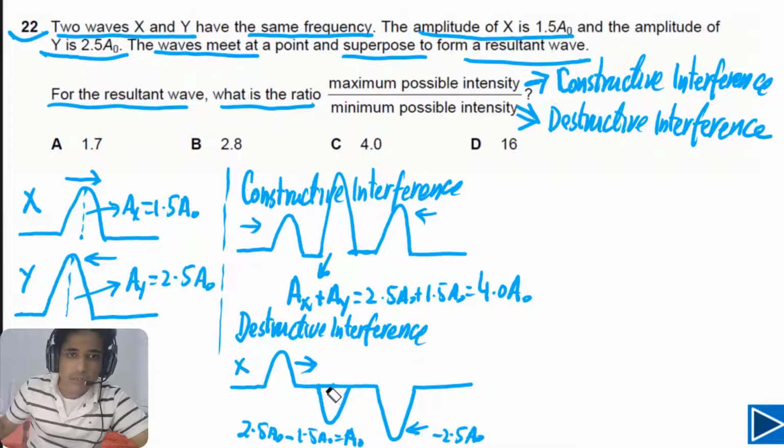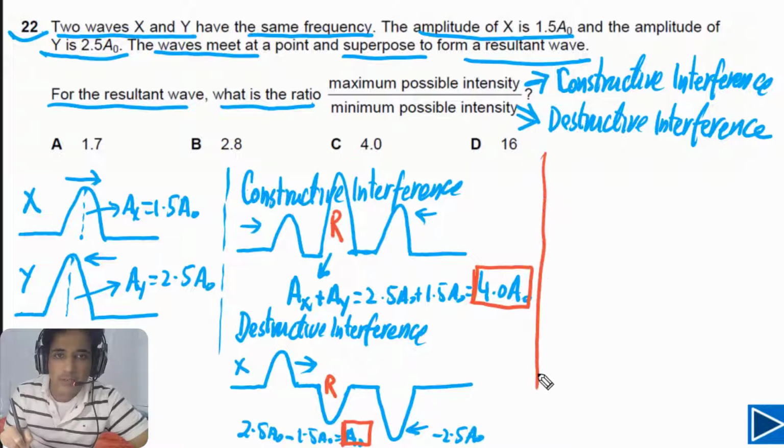We can clean it a little bit and redraw. So this one is the resultant. Let me use a different color and write here. This is our resultant wave and this is also resultant wave. This is the amplitude of the resultant wave and this is also the amplitude of the resultant wave.